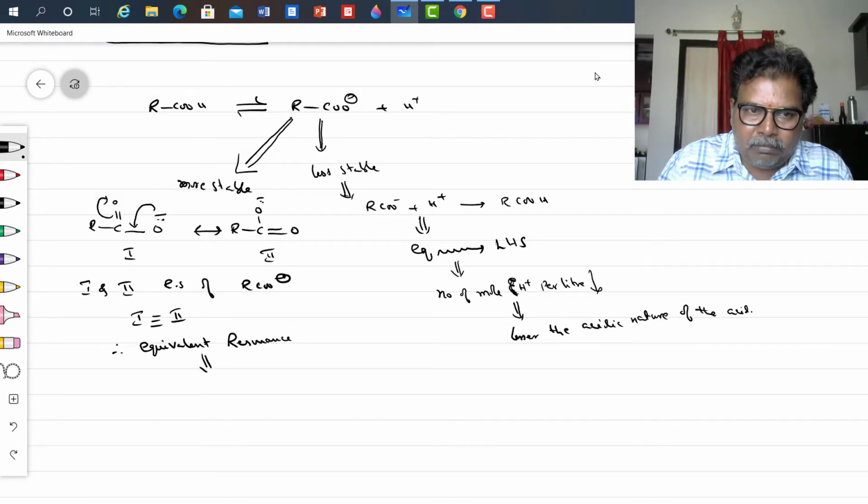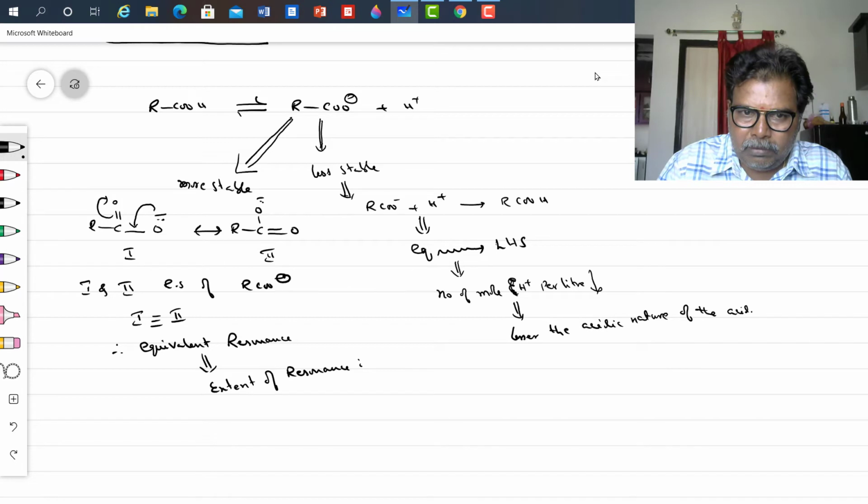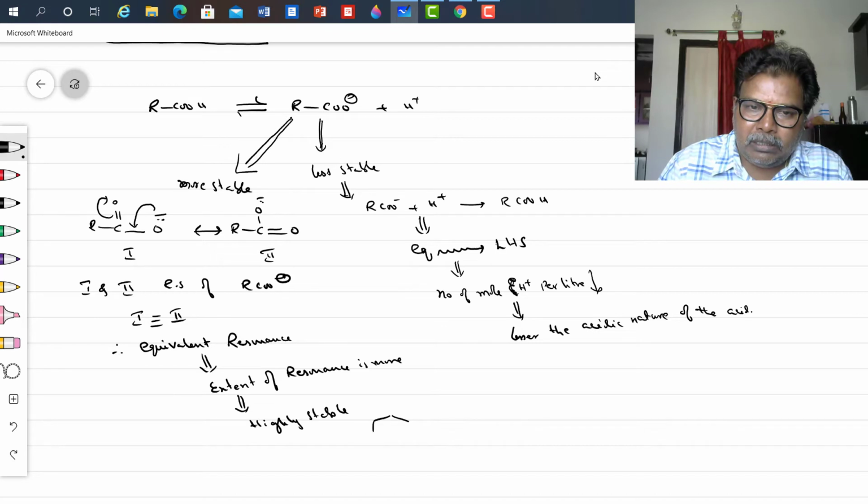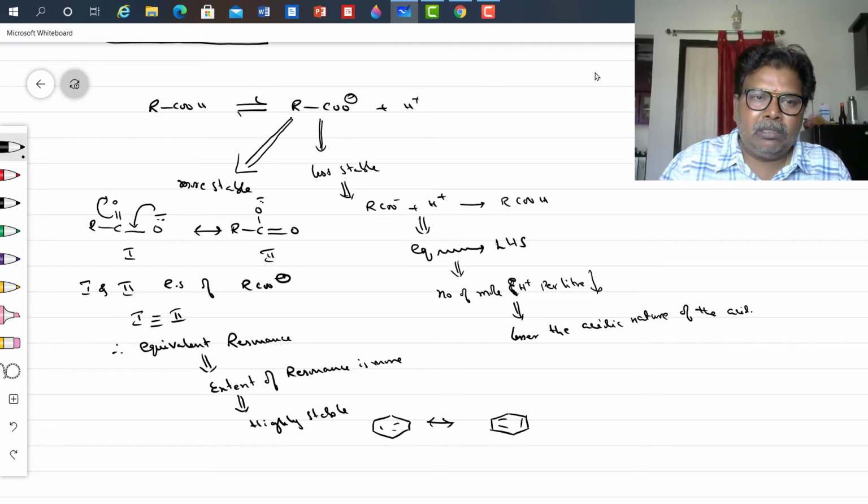In equivalent resonance, the extent of resonance is more. So therefore, the species is highly stable, like benzene. Benzene also exhibits equivalent resonance. Like benzene, this is also stabilized by equivalent resonance.